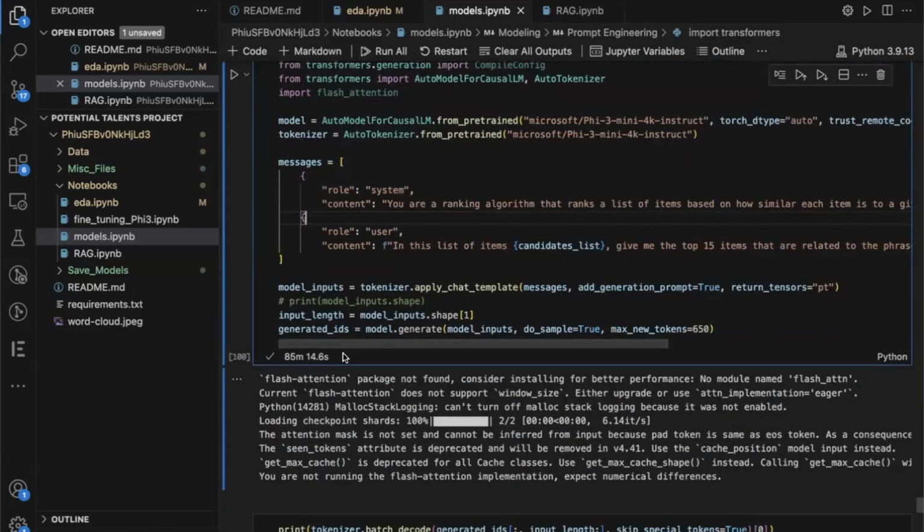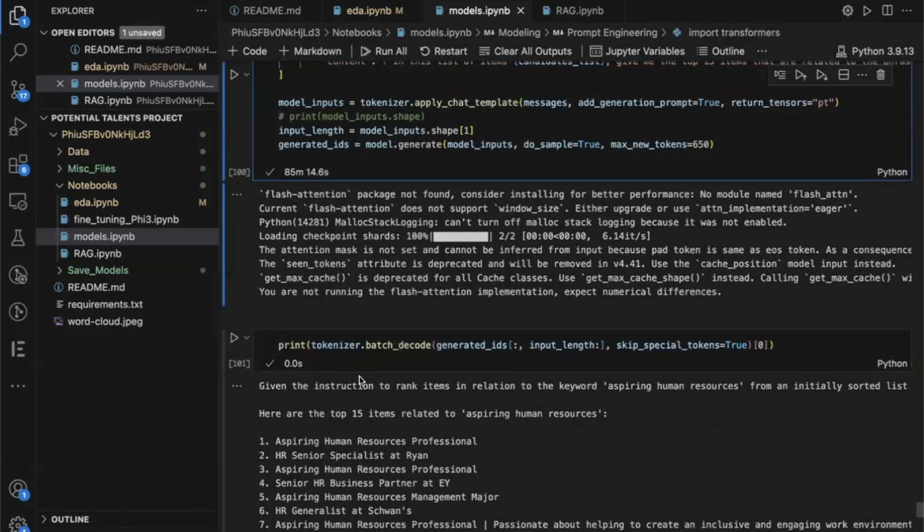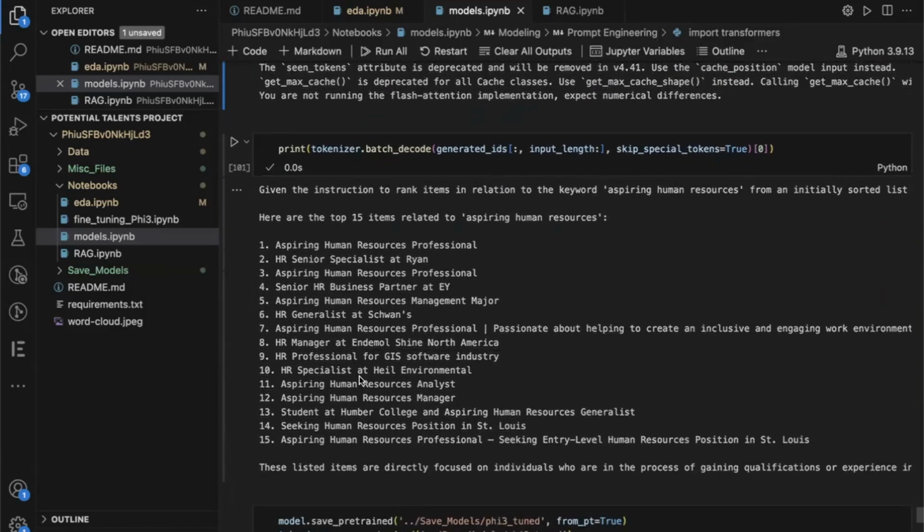Now, like I said, with the time intensive, this took 85 minutes to train. But once we got the result, this is pretty cool. Look, it's saying here the top 15 items related to aspiring human resources, and we have aspiring human resources professional. We have an HR senior specialist at Ryan. We can go down the list, and then it gives us this sentence down at the bottom.